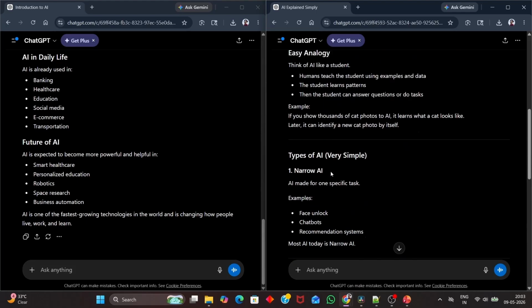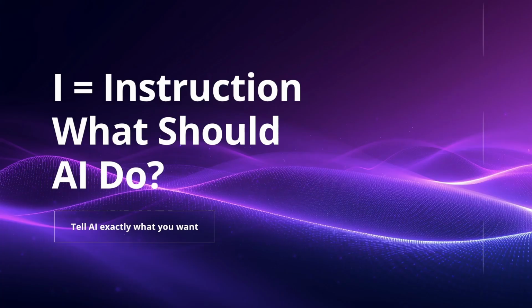Simply, I will give a small real-time example. Think of AI like a delivery person. If you give the wrong address, the package goes to the wrong place. If you give clear directions, you get the correct delivery. Like instructions, if you give the correct instruction, AI gives the correct output.